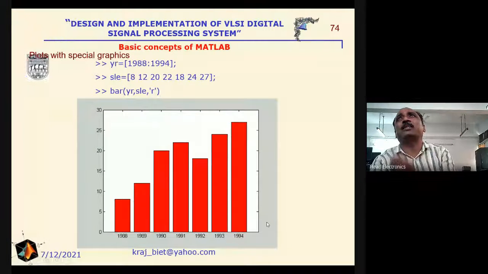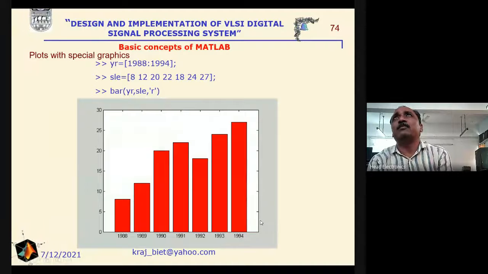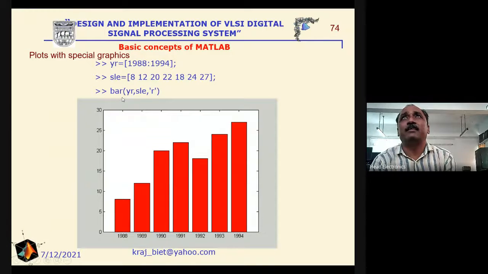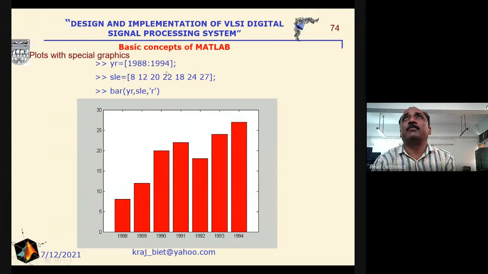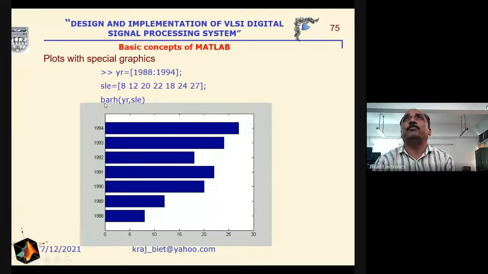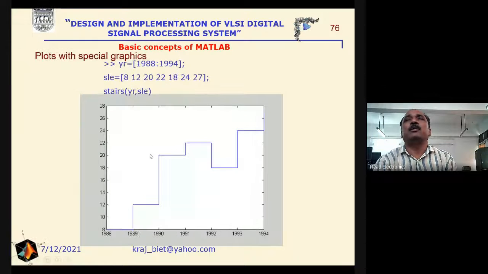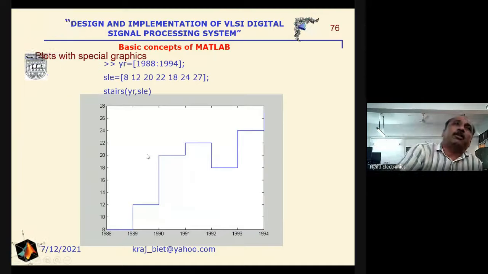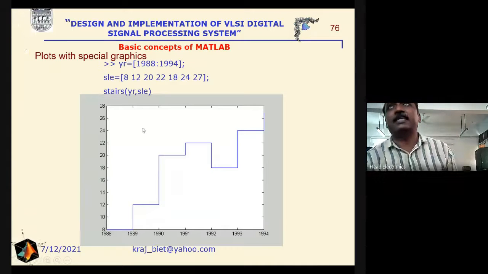If we are interested in the stem chart, that is the bar chart here, then for the bar chart we will write bar(x, y), and then the line specifier is specified here. Here we have described the year, and y, the dependent parameter, is the cell here, and this is the bar chart. Similarly, if we are interested in the horizontal bar chart, we have to utilize the command barh. And this is blue in color. We can introduce line specifiers for a particular type of line and style here.